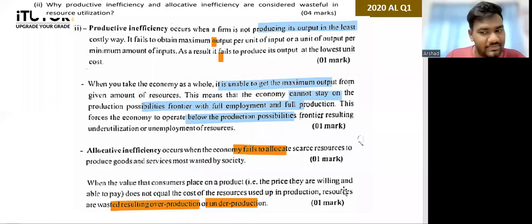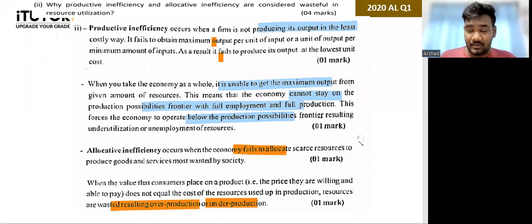So when that marginal benefit, or in other words the price, is not equal to marginal cost, what happens? You are not allocating your resources properly. So you're either producing more than what society wants, or you're producing less of that good than what society wants. So you're not allocating resources to the ideal quantity. You're not producing what society prefers. That's what the last paragraph there is talking about.